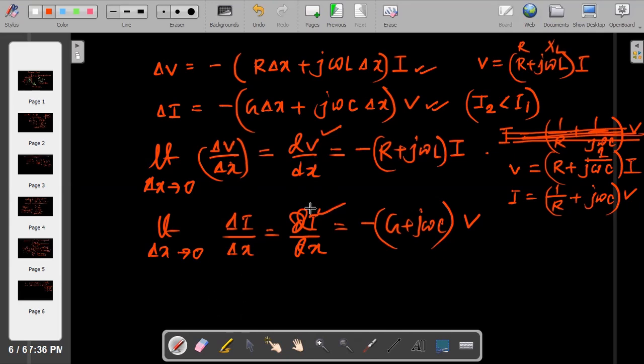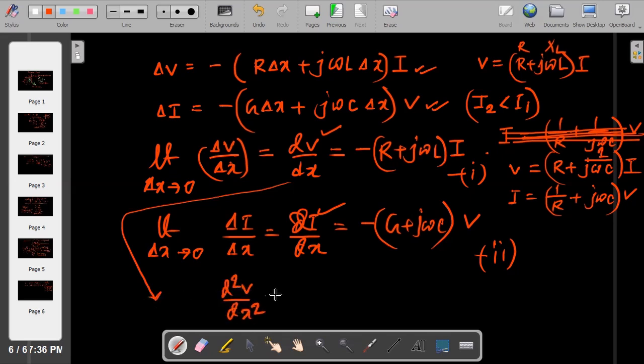Now, just do one thing. Let's say this is equation 1 and this is equation 2. You do another differentiation. For equation 1, d2v/dx2 is minus (r plus j omega L) into di/dx.